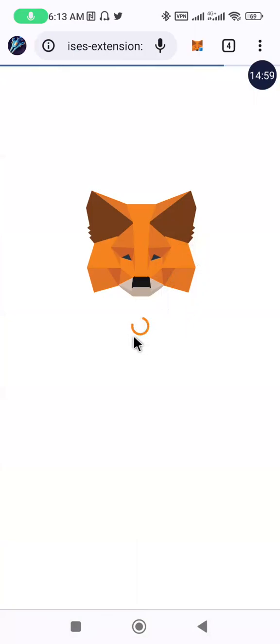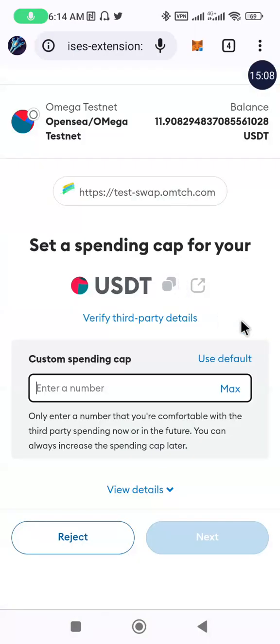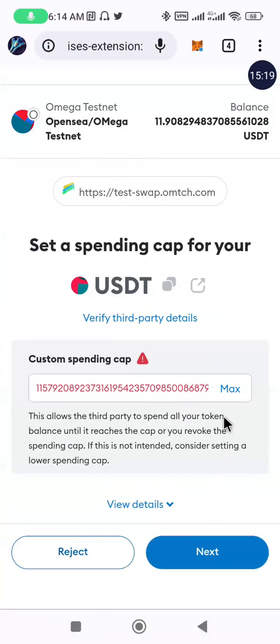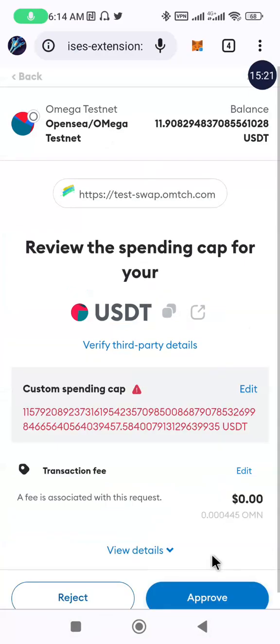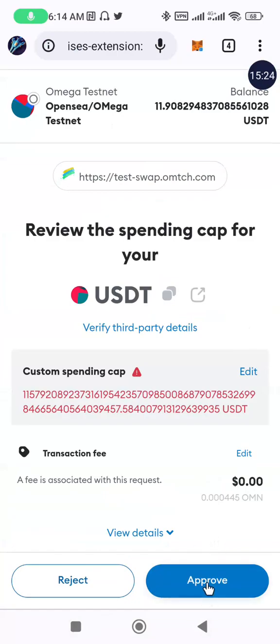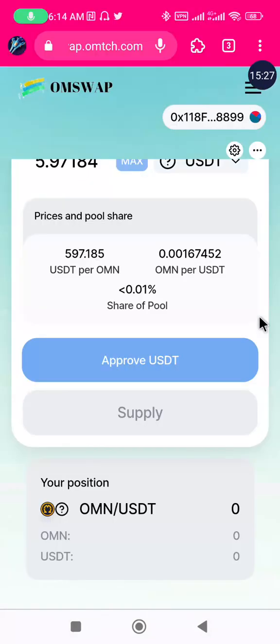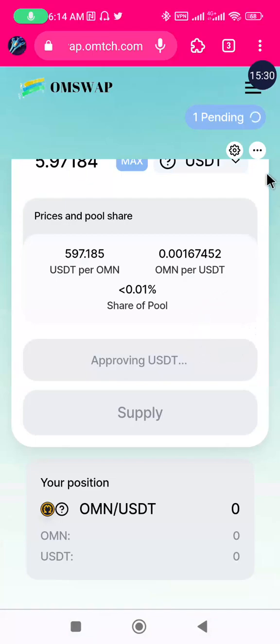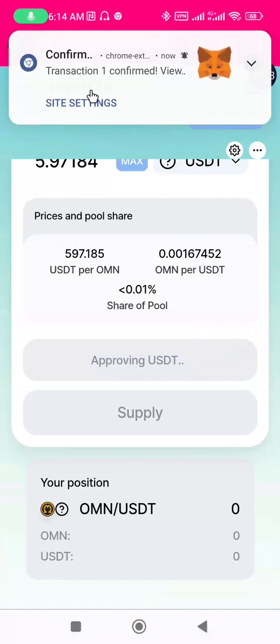Let's wait for it to come, please. So if yours displays exactly like this, you see this box empty, you just use the default, and this button will be activated, and you click on next, then you approve from here now. So you will be doing it gradually. The task is a little bit lengthy. You can see we have spent almost 50 minutes on this swap interface now.